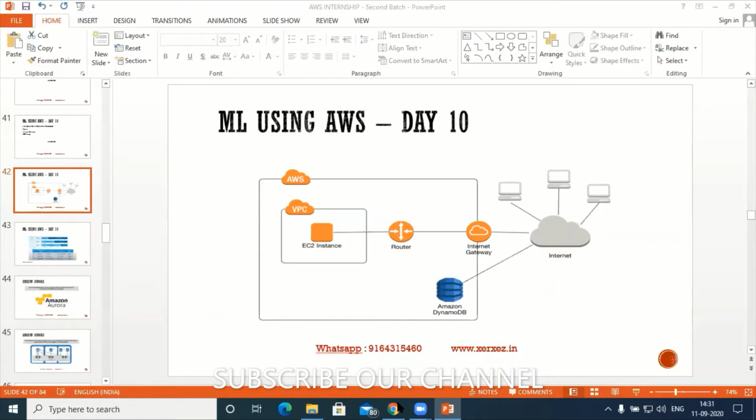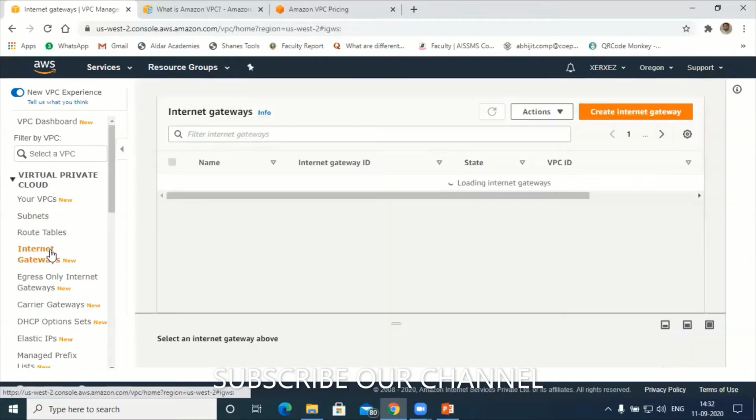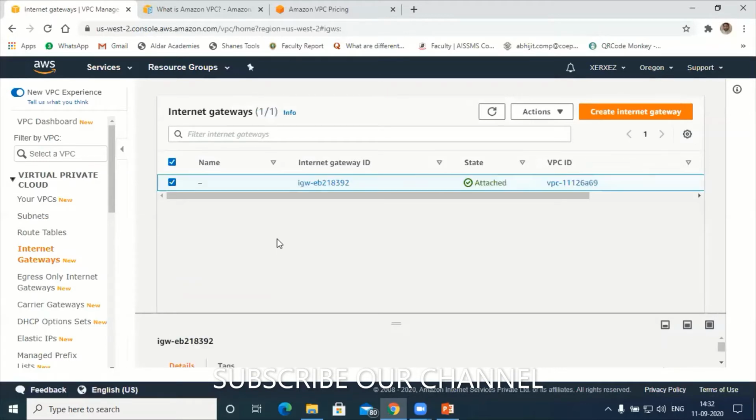Let's try to design that. Next stage is the internet gateway. Hit on internet gateway. This one is the default.